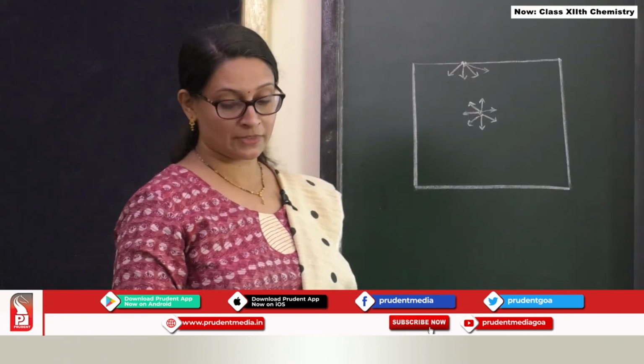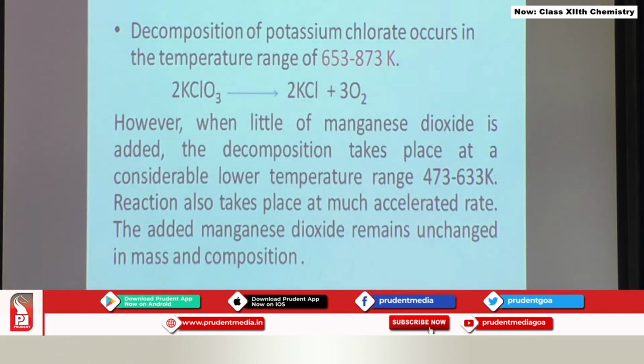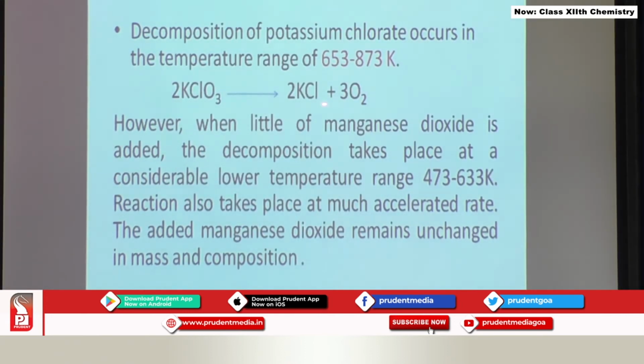So, let us see some examples. Potassium chlorate here is decomposed to potassium chloride and oxygen. Usually this reaction occurs at a very high temperature, but if you use manganese dioxide as a catalyst, you will find that the rate of the reaction is accelerated and also this reaction is taking place at a lower temperature.